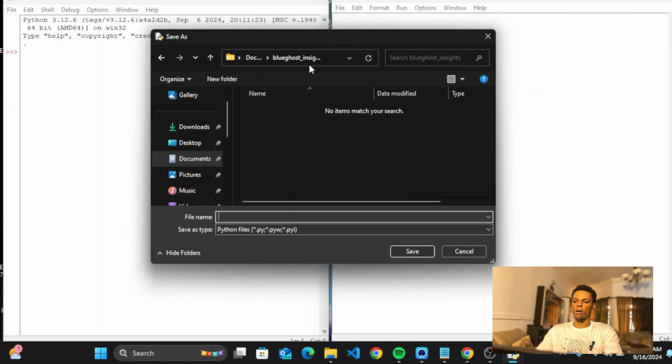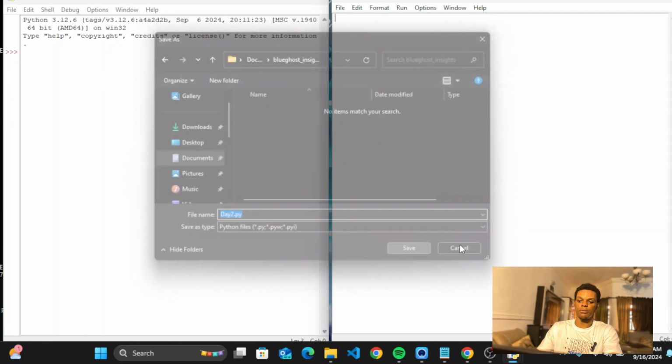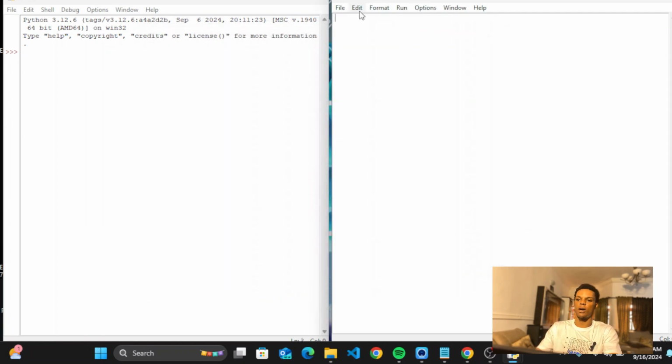In this folder now, I'm going to name the file Day2.py, with a capital D. Why am I adding .py? That is the extension name for Python. Are you following? Whenever you want to save your Python file, you have to add .py to it. So we click Save. Do you understand? Click on Save and we already have Day2.py.